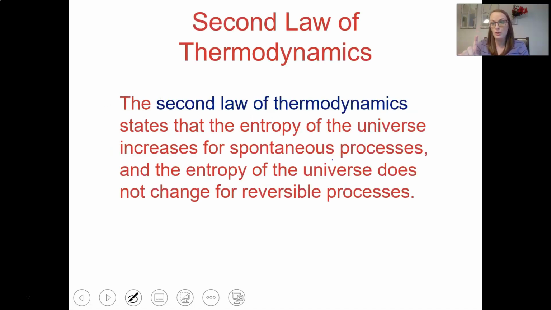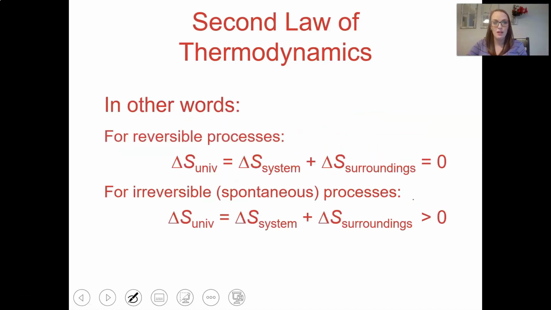Okay, so we did the first law of thermodynamics. That's the law of conservation of energy. The energy of the universe is constant. The second law of thermodynamics states that the entropy of the universe increases for spontaneous processes. The entropy of the universe does not change for reversible processes. Remember, there's no such thing as a reversible process. So anytime something spontaneous happens, entropy increases.